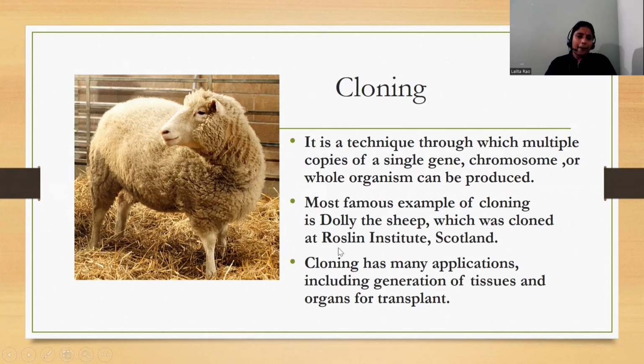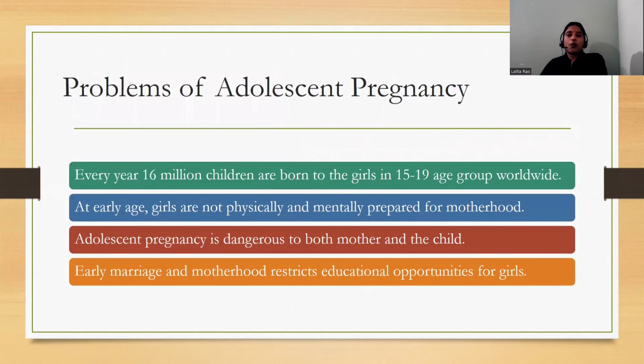And what is the application of cloning? It includes the generation of tissues and organs for transplantation. So when you want to go for an organ transplantation, you can generate tissues and organs with the help of cloning. So this is cloning. Now, what are the problems of adolescent pregnancy?